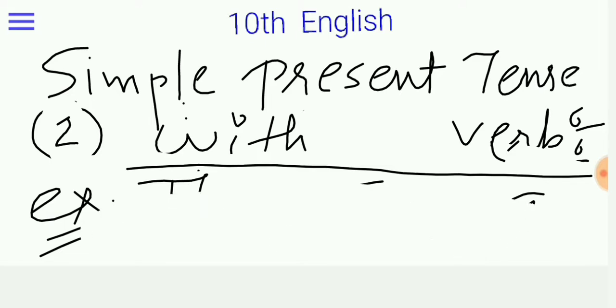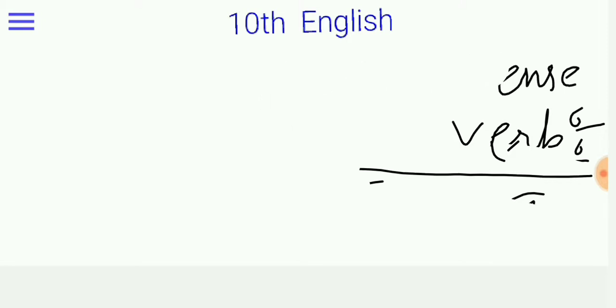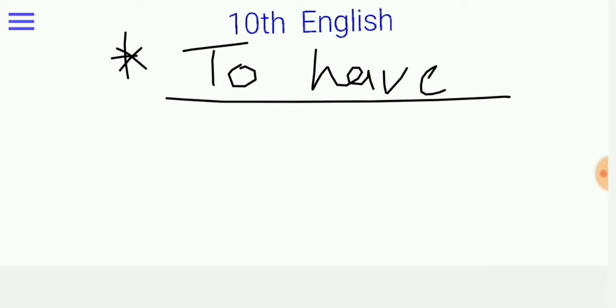Simple present tense is divided into two parts. Now we will go further, and the next topic is a new rule. Which kind of rule? To have. What do you mean by to have? Means हमारे पास कुछ होता है तो भी हम कहते हैं.